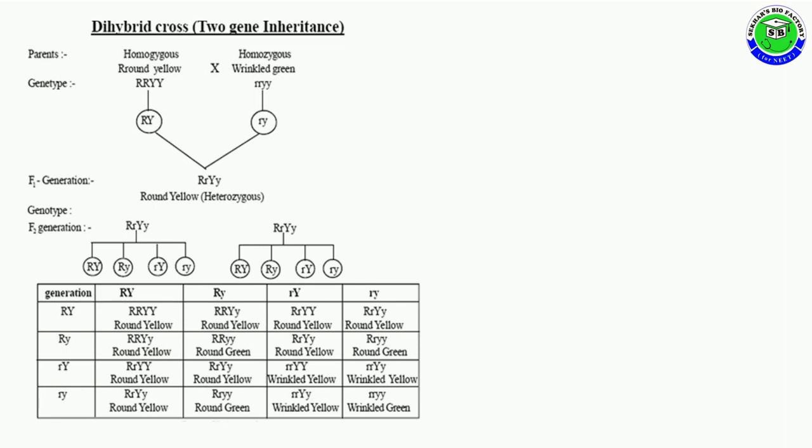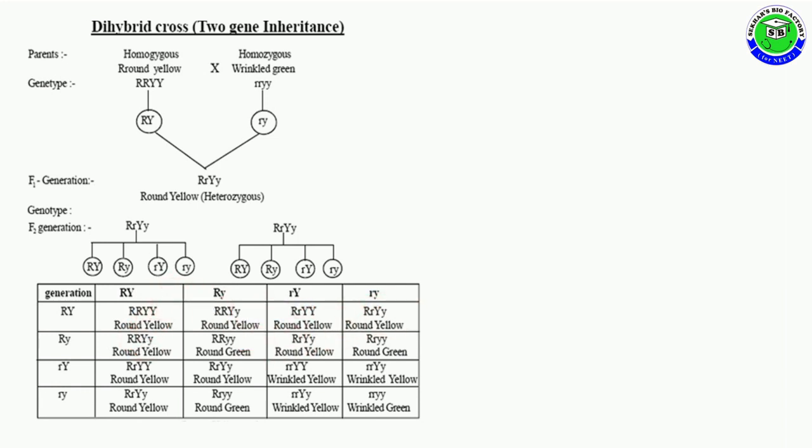The first parent produces one type of gametes with capital R, capital Y. The second parent produces single gametes with a small r, small y combination. The F1 hybrid becomes capital R small r, capital Y small y. Phenotypically, it becomes round yellow only. So again, by conducting a cross between two F1 hybrids, they can form 9 round yellow.